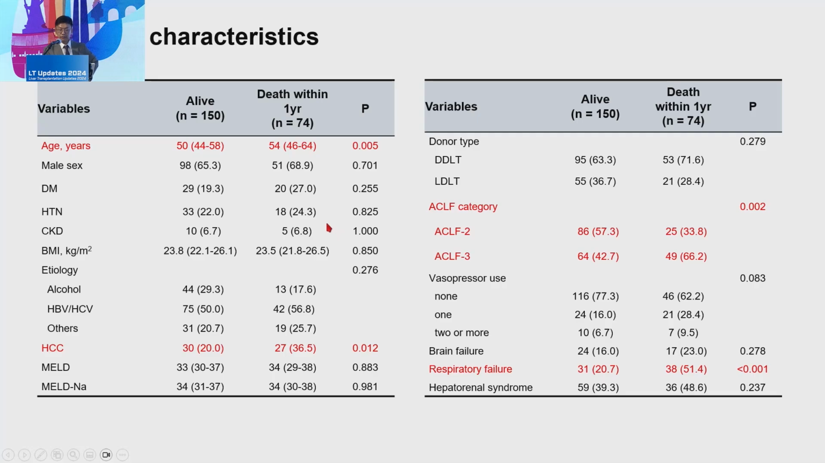From baseline characteristics, patients who died within 1 year showed higher recipient age and higher proportion of HCC, and the rate of DDLT or LDLT was similar. The patients who died showed a higher rate of ACLF grade 3, and they showed higher respiratory failure. As you see, the BMI was only 23 to 24 in both groups compared to that of the original SALT-M study, where the value was about 30. So this is the difference between Asian and Western cohorts.